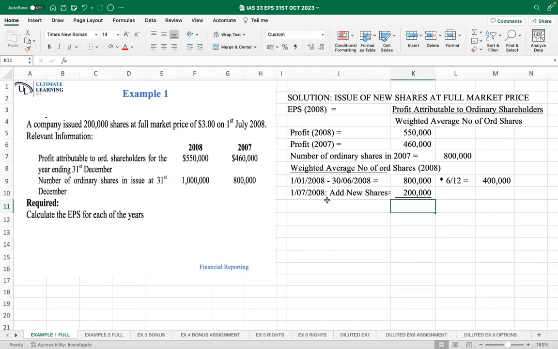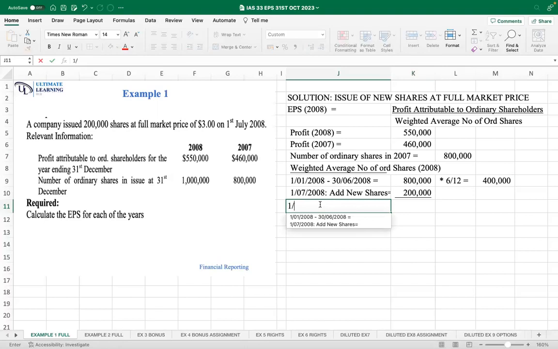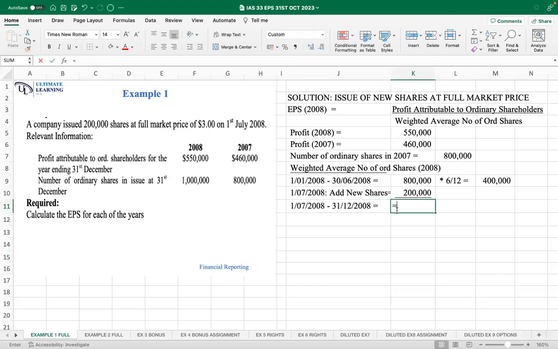After that date, in other words, from 1st July 2008 to 31st December 2008, we now had a total of 800,000 plus the new shares that were issued at the beginning of July. So we had 1 million shares. And that period is for 6 months, that is from July to December.